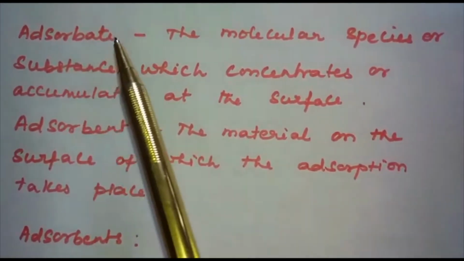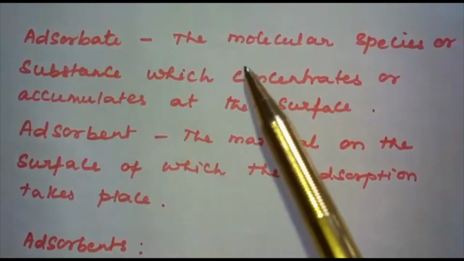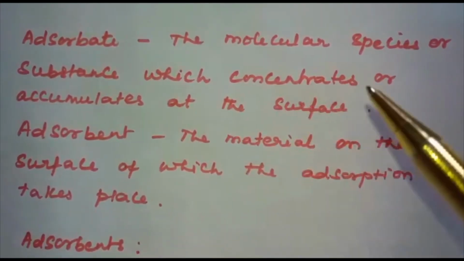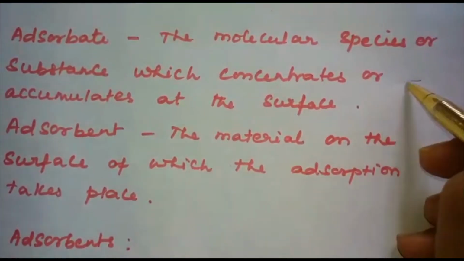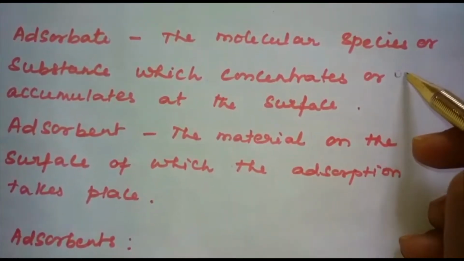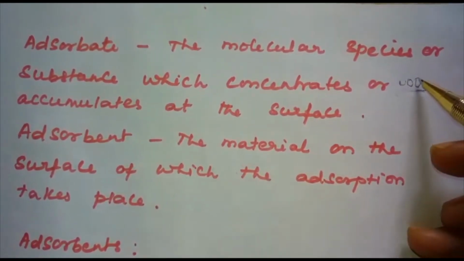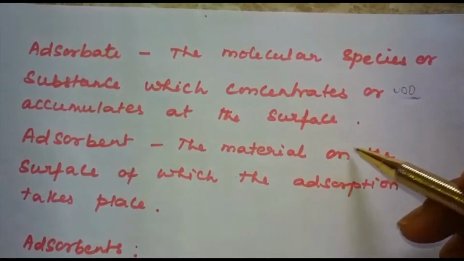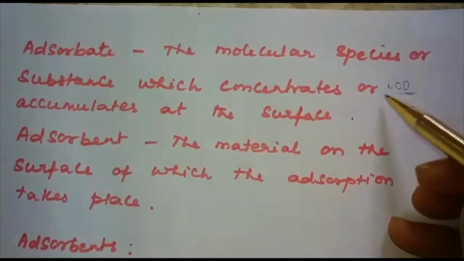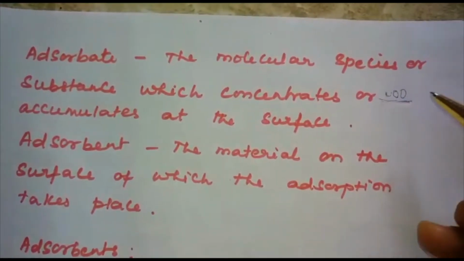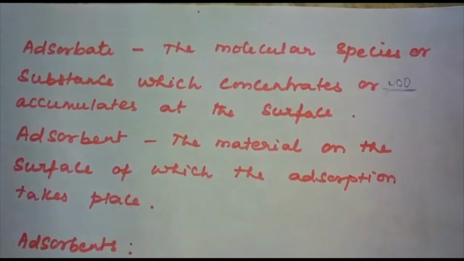Then what do you mean by adsorbate and adsorbent? The molecular species or substances which concentrate or accumulate at the surface, if this is the surface, the molecules which are concentrating or accumulating, are known as the adsorbate. The material on the surface of which adsorption takes place is known as the adsorbent. That means this is the adsorbent.